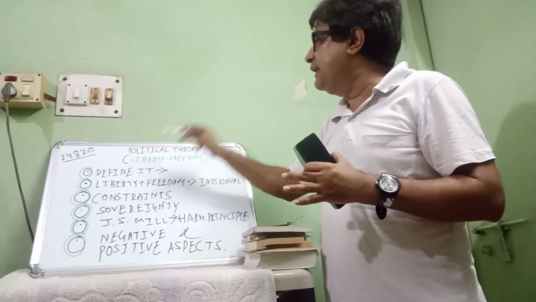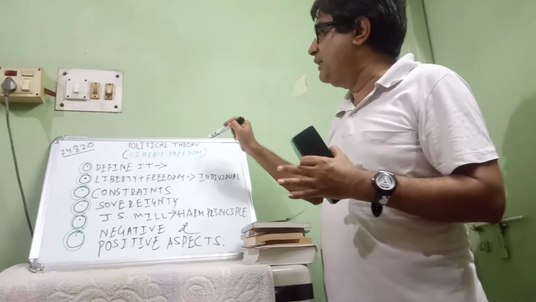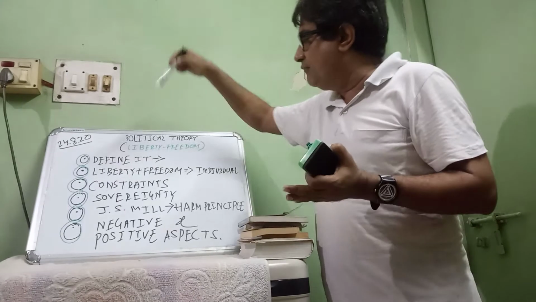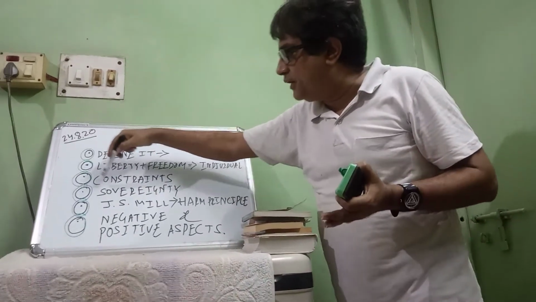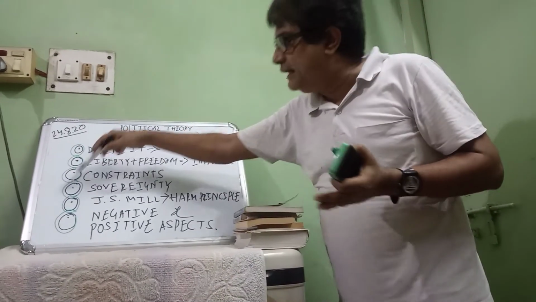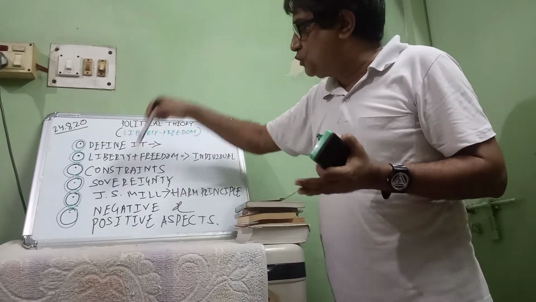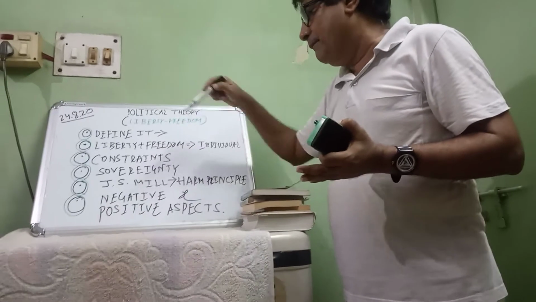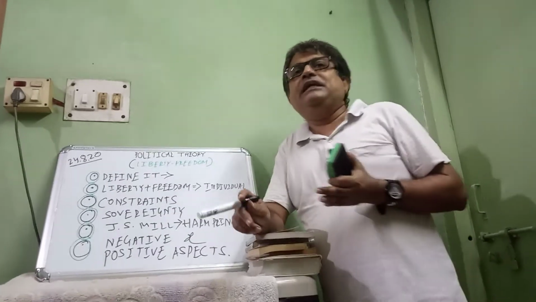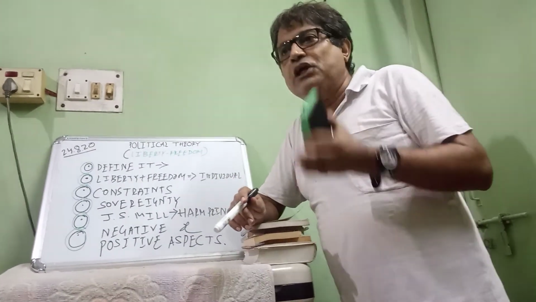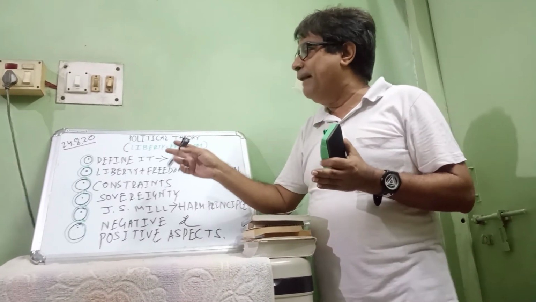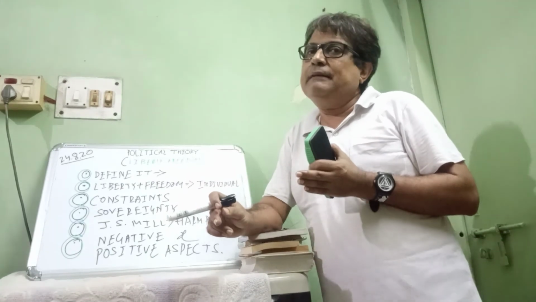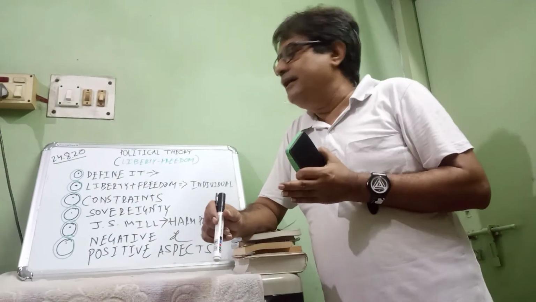So these are the discussions of our today's first class regarding political theory, regarding liberty and freedom. What did we learn? We learned the definition, liberty and freedom and the individual, the constraints of freedom and liberty. We learned sovereignty, John Stuart Mill's Harm Principle, and along with it the negative and positive aspects. Please read your NCERT books. I think you can correlate with me over there. And if you still have any doubt or question in your mind, please ask me in my next class.